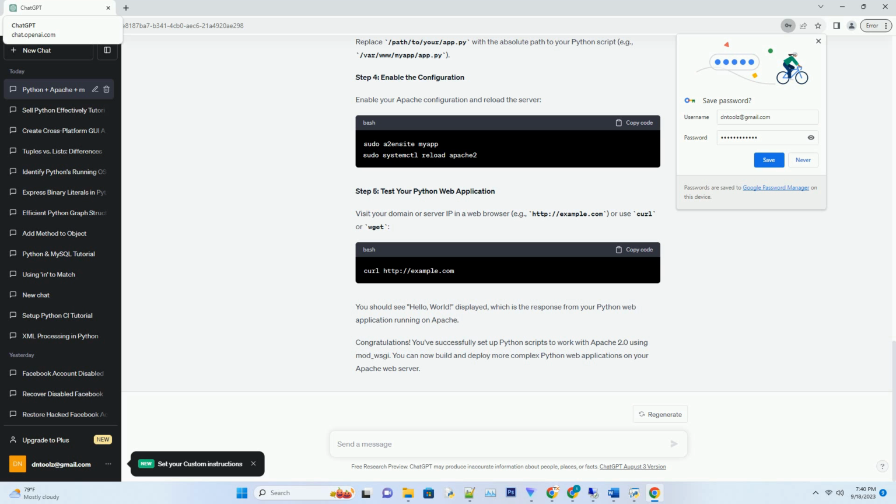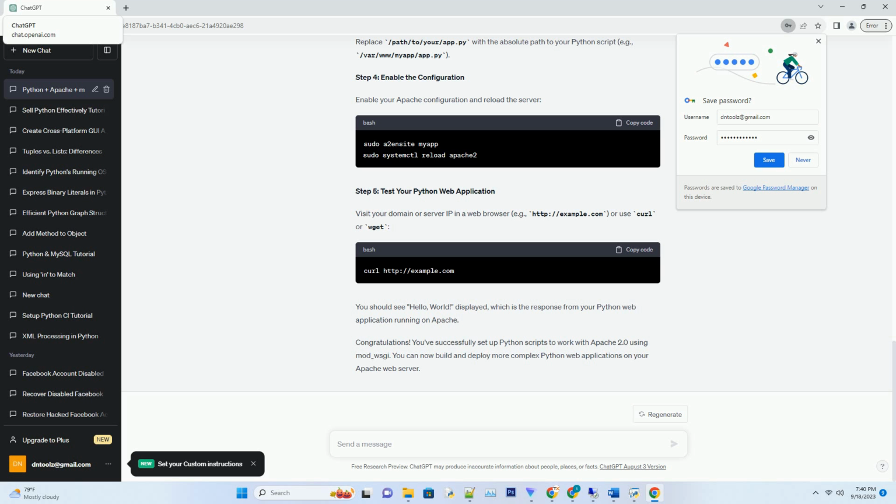Now, you need to configure Apache to use mod_wsgi to serve your Python application. Create a configuration file, for example myapp.conf, in Apache's configuration directory, usually /etc/apache2/sites-available/ on Ubuntu. Replace /path/to/your/app.py with the absolute path to your Python script, for example /var/www/myapp/app.py. Step 4. Enable the configuration.